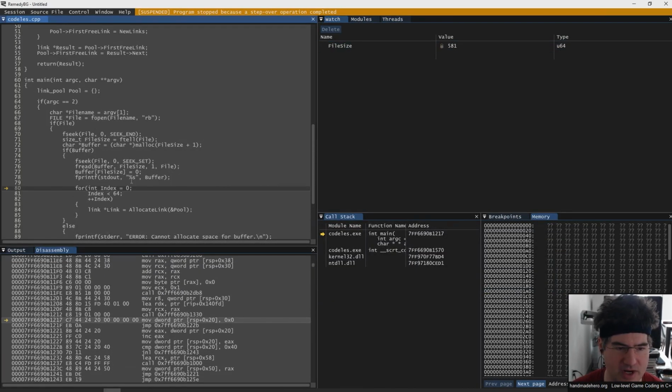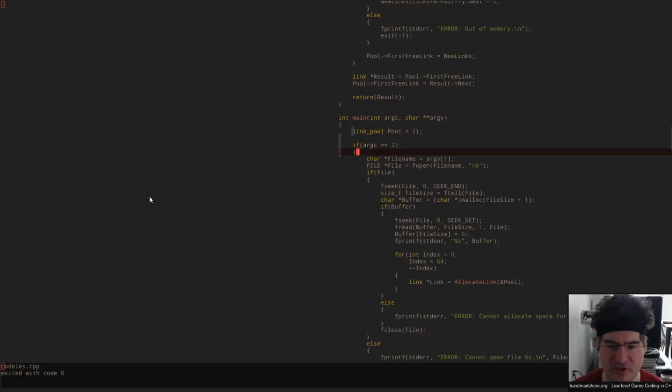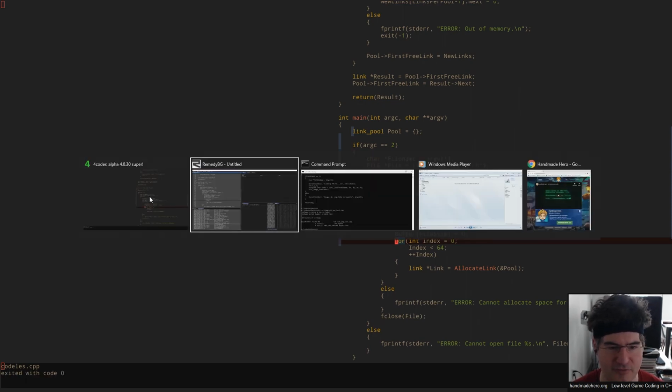Now, assuming we have that read in, we don't really need to print it out anymore. I can get rid of that line. But each individual link that we go through, we want to make sure that that works now. So let's double check that part of the code. And I'm going to delete that fprintf. We don't need that clogging up our output buffer anymore.